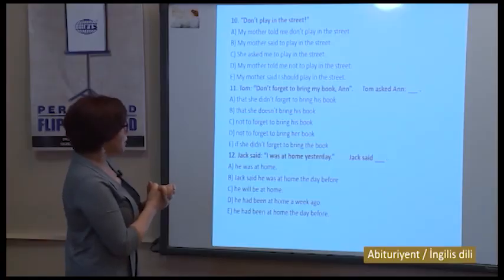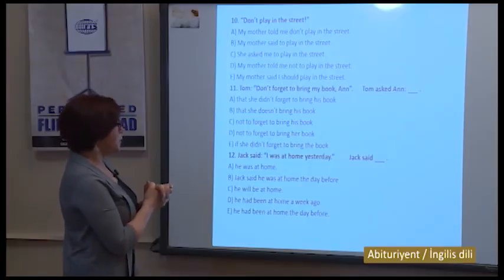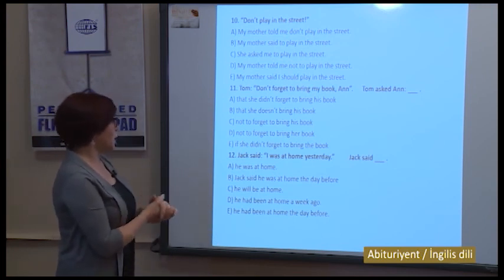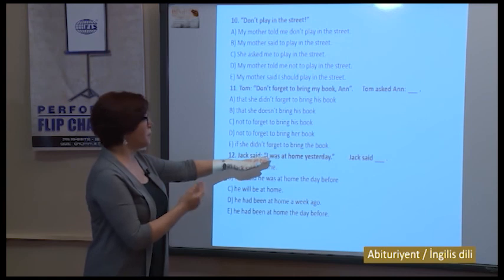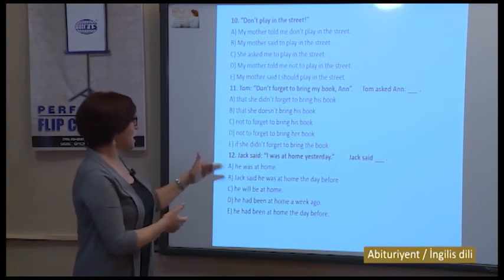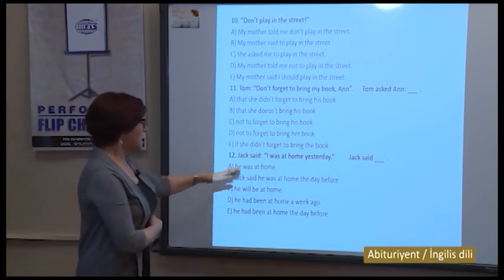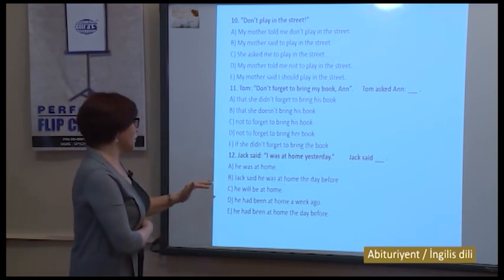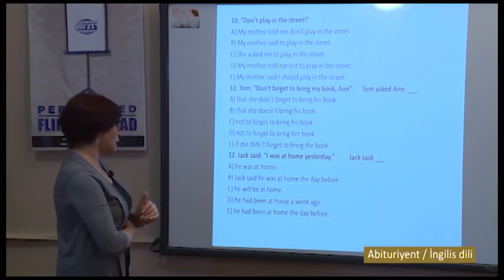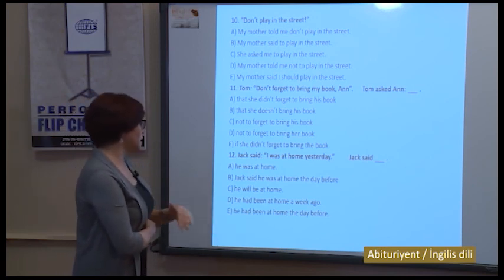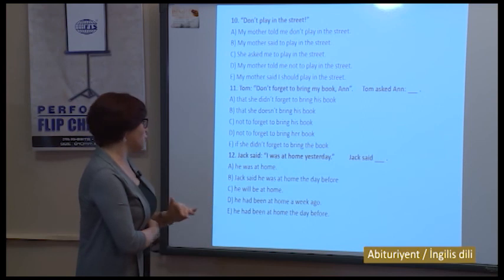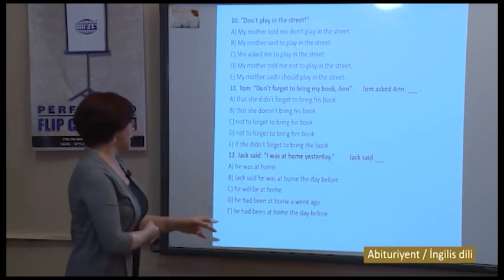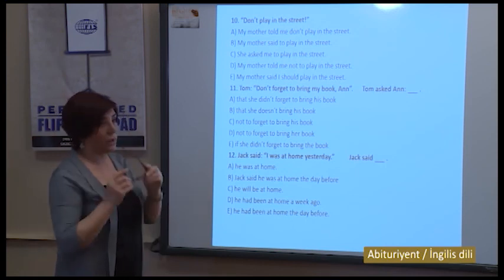And the last one: Jack said, "I was at home yesterday." Jack said, yesterday will be substituted with the day before. If it is the day before, was will be used in past perfect. Jack said that he was at home, incorrect. He was also incorrect. He will be at home is in the future. He had been at home the day before, and he had been at home a week ago. Yesterday is substituted with the day before. In that case, our E variant is the okay variant.